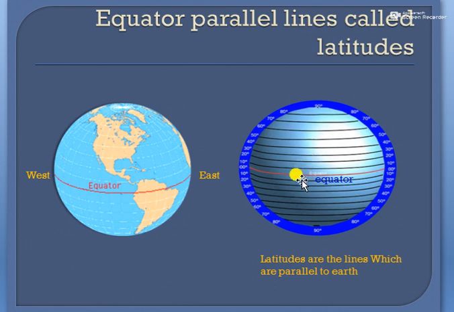Globes and maps are divided with imaginary lines that run from east to west parallel to the equator. These lines drawn parallel to the equator's line are called latitudes. So it is quite easy to remember: latitudes are the lines which are parallel to the equator.